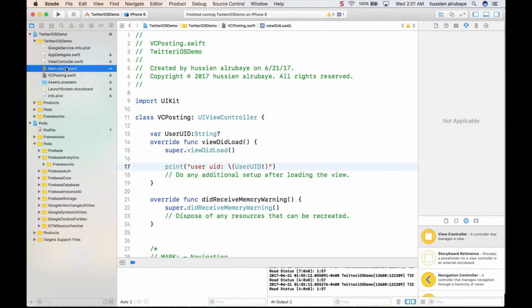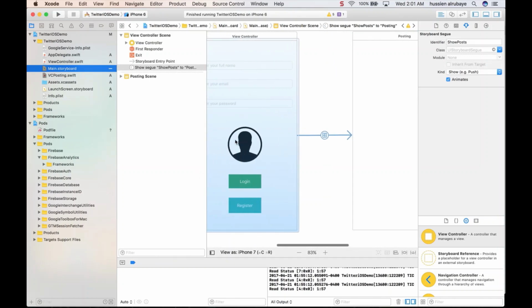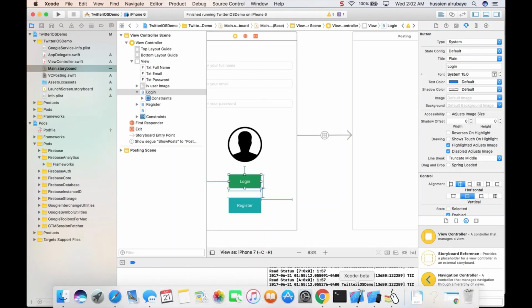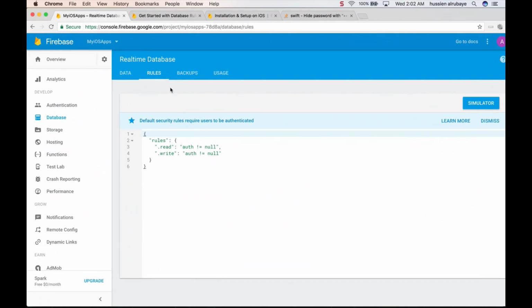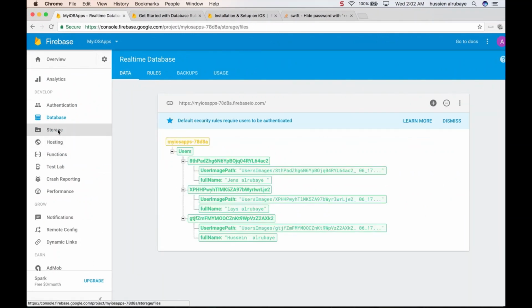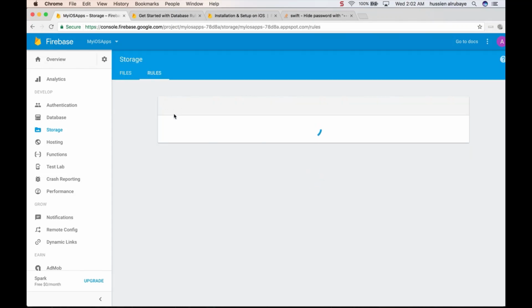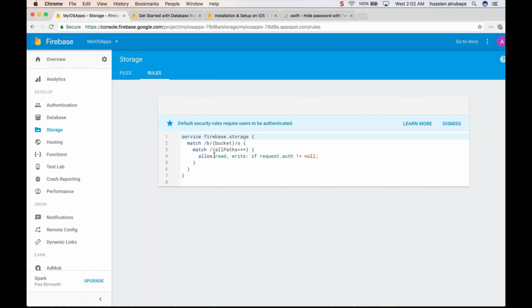What I need to do is, when someone clicks on login or register, or after he selects the image, he will go to the next page. But wait a step. I need to allow users to upload an image before clicking login. Normally you cannot, because only authorized users could use Firebase. If you see here the storage and the rules, only authorized users could upload images.